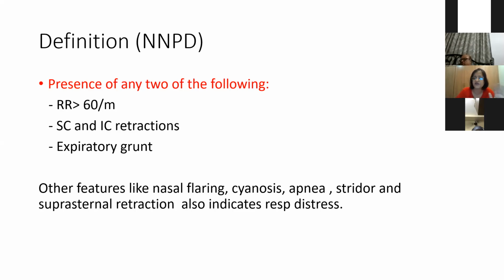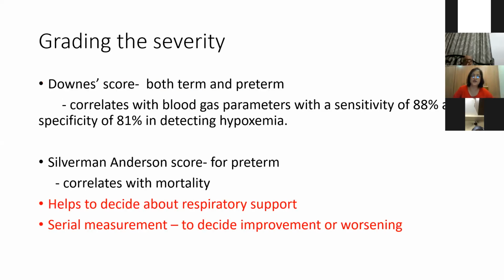So we are not going into detail of this, because congenital airway malformation, though common in newborns, is very easily picked up by stridor, and you can have cases like laryngomalacia, laryngotracheobronchomalacia. You can have laryngeal web. All will present with stridor and suprasternal retraction. Now, very important: when one comes with respiratory distress, you have to grade the severity.